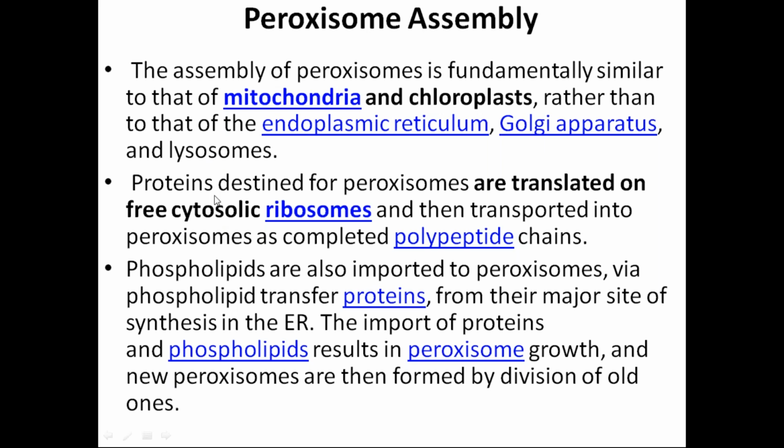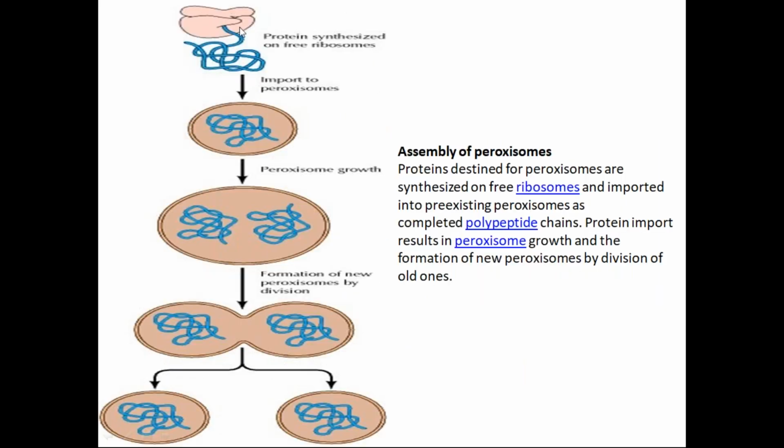The proteins which are made for these peroxisomes are made on ribosomes. You should remember this: all the proteins which are targeted to the peroxisomes are made on the free cytosolic ribosomes. Write this in your notebook: free cytosolic ribosomes. The ribosomes which are freely present in the cytosol will make these proteins, and then these proteins are targeted to your peroxisome.